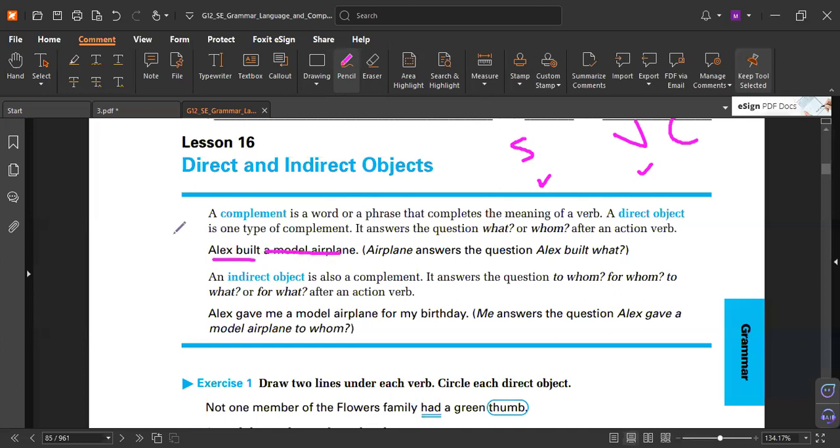Alex built what? If you don't write this, it will not be a complete sentence. So complement means anything in the sentence except the subject and verb that completes the meaning, whatever it is. We don't care about direct or indirect object, but sometimes we need to know whether the meaning is complete without the object or not.